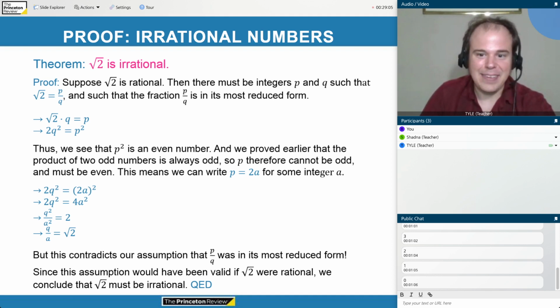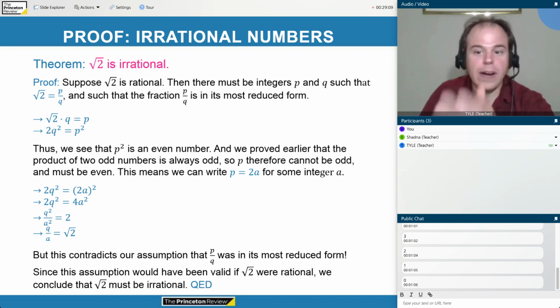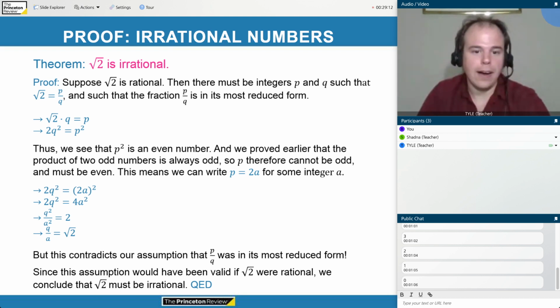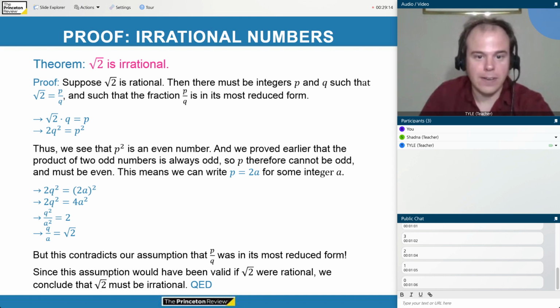But p squared is not odd, which means p cannot be odd. And therefore p must also be even. Okay, if p were odd, p squared would be odd, but it is not. Okay, so p must be even. This means we can write that p equals 2a for some integer a. That's the definition of an even number.